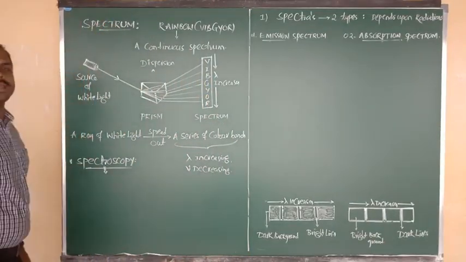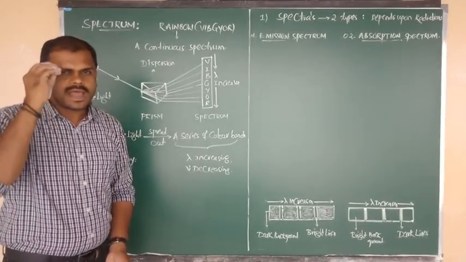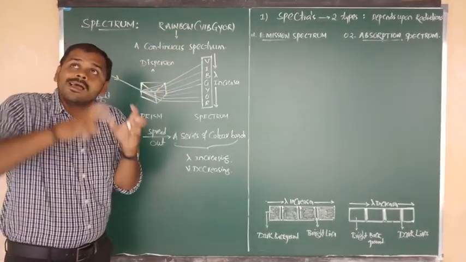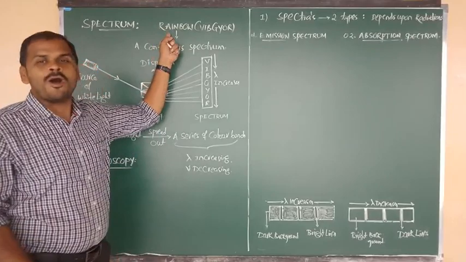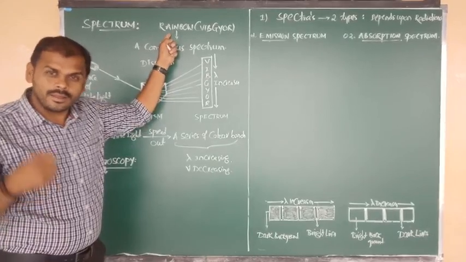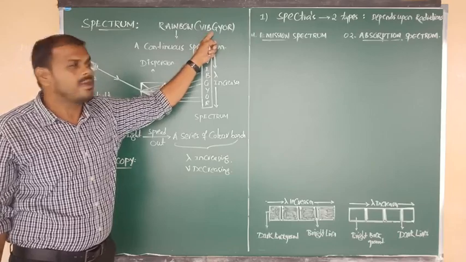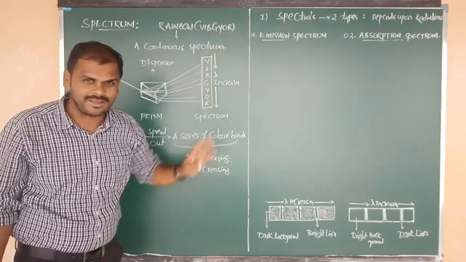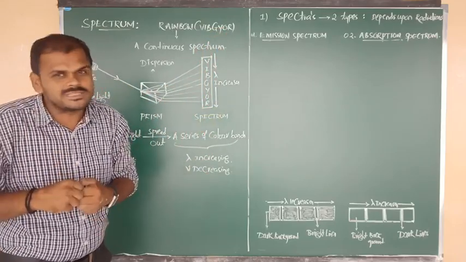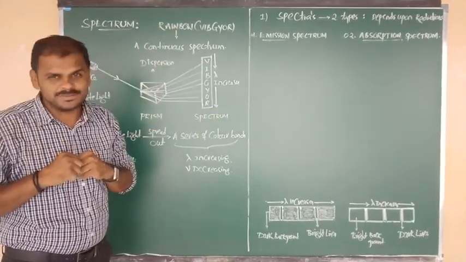Let me first consider an example for spectrum. Sir, give an example of spectrum. A natural example I want to tell you, that is nothing but what, beta? A rainbow. It contains how many colors? Definitely we can see 7 different colors. They are violet, indigo, blue, green, yellow, orange and red, that is VIBGYOR. So a series of 7 colors we can see in the rainbow spectrum. That one we say is a natural spectrum.